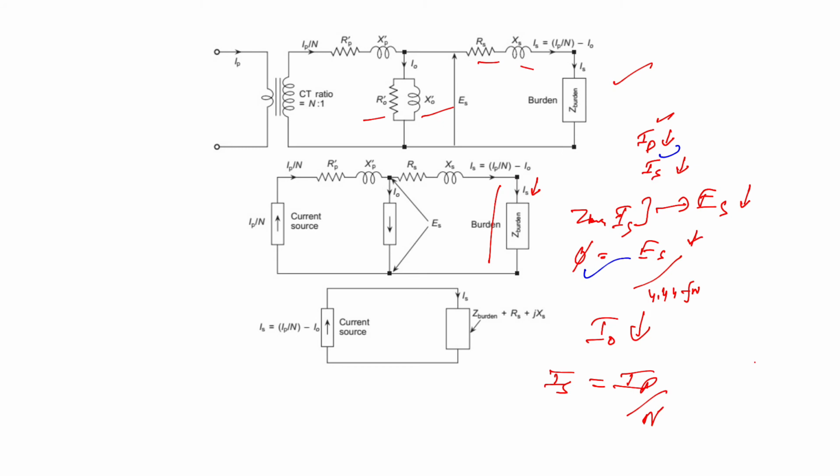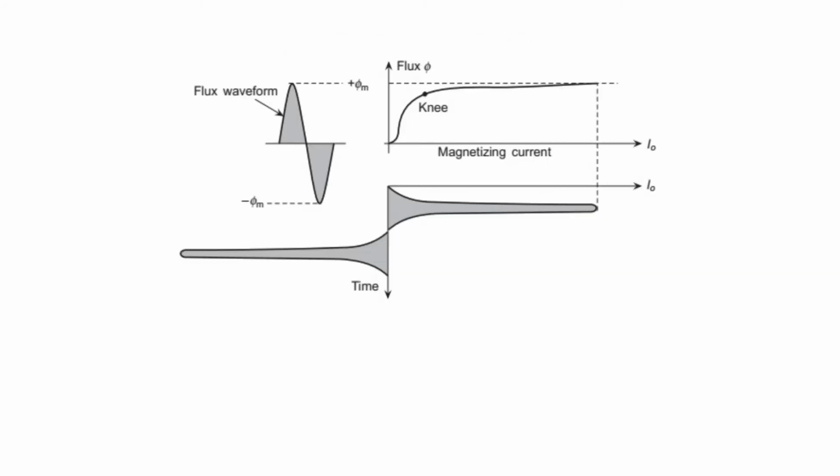However, because of the non-linear nature of the BH curve of the CT, as the knee of the excitation characteristic is passed, any further increase in the flux demand causes a large increase in the magnetizing requirement of the CT, which can be illustrated by this diagram. So from this what we see, because of the non-linear nature of this magnetizing current, the knee of the excitation characteristics is passed. We are moving from this knee of the excitation characteristics.